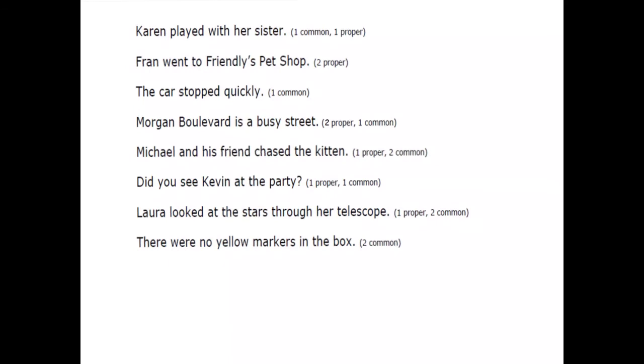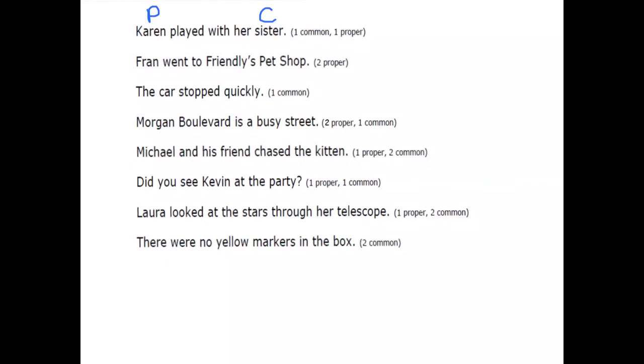In this slide we have quite a few sentences and we need to identify the common and the proper nouns. So we're going to put a C above the word for a common noun and a P above the word for a proper noun. So we'll do a few together to start. Karen played with her sister. We've got one common and one proper noun to be found. Let's read the sentence. Karen played with her sister. First we will find the common noun, which is sister. Then the proper noun, again capital letter, and it is a person's name. In this case it was Karen.